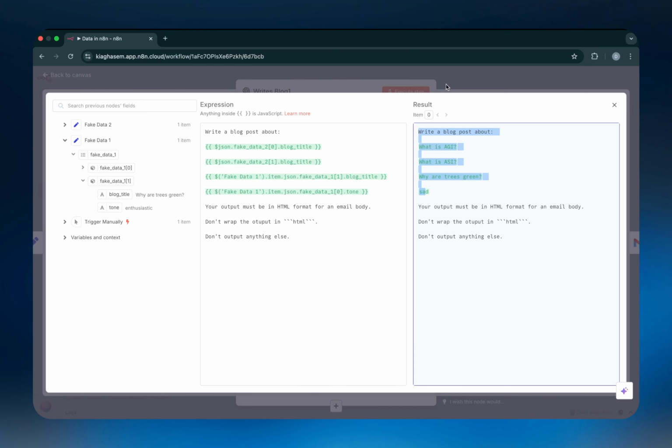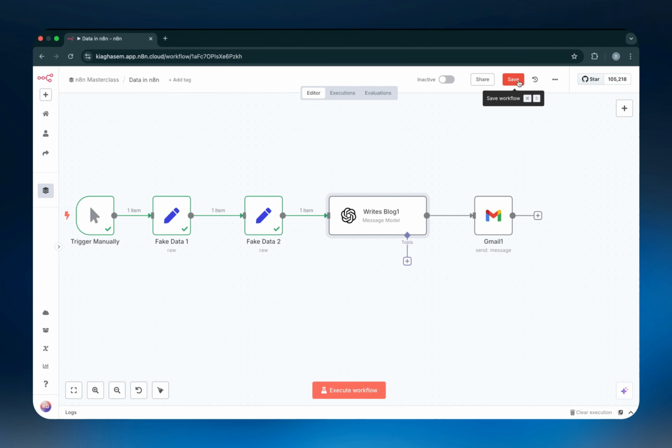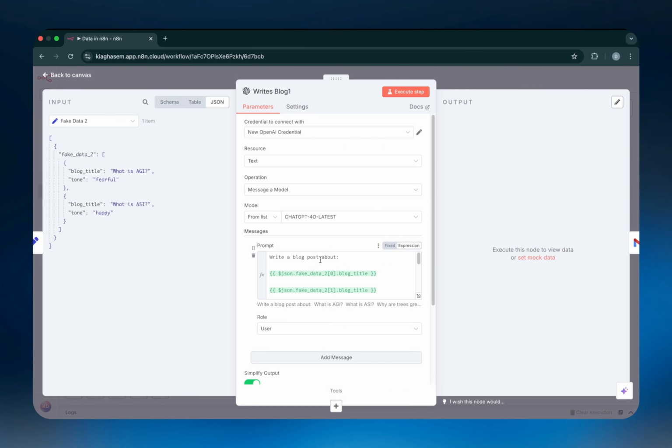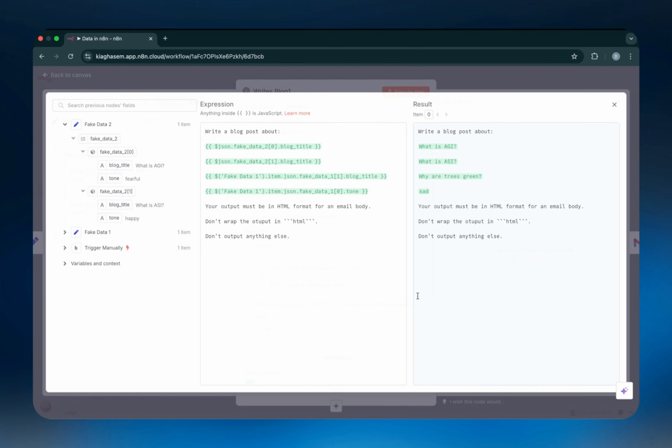I'm actually going to give you guys access to this specific template. So open up this template inside your n8n instance, connect the trigger manually node to this specific flow, and then just try and play around with the expressions until you can understand exactly what's going on.